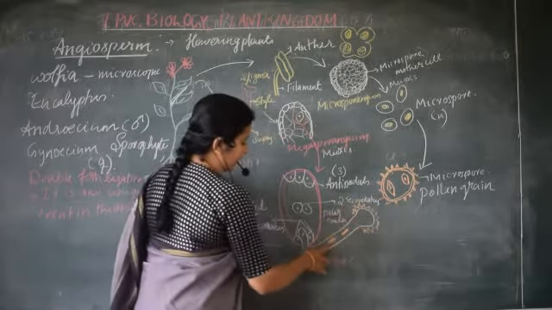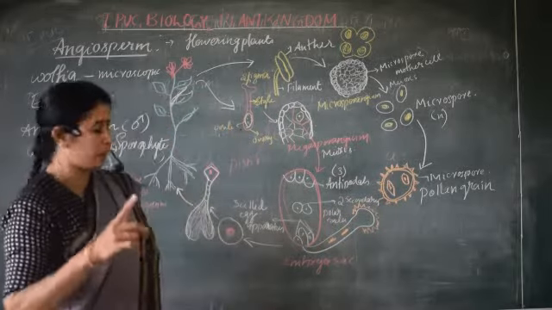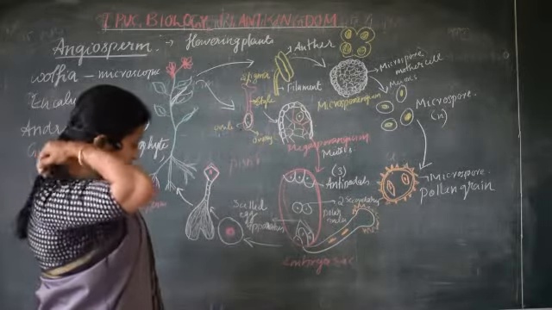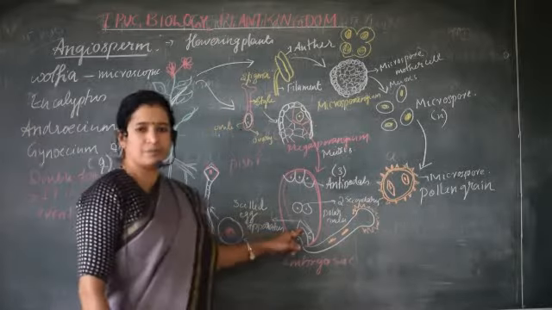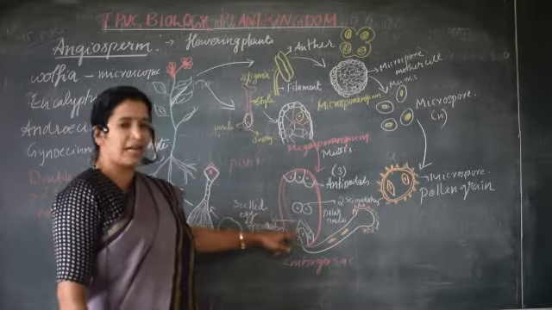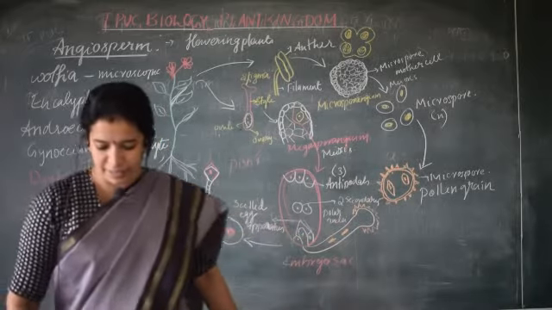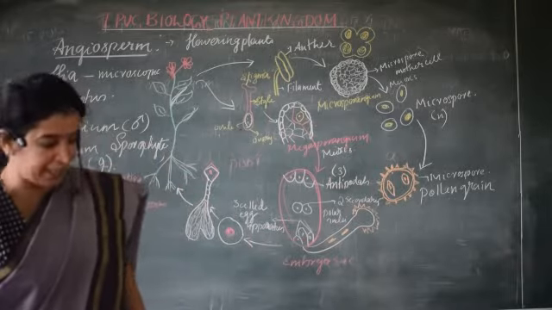Now these two male gametes, where will they go and fuse? Remember, concentrate properly. Here, one of the male gametes fuses with the egg and forms what? If it fuses with the egg, it forms a zygote.